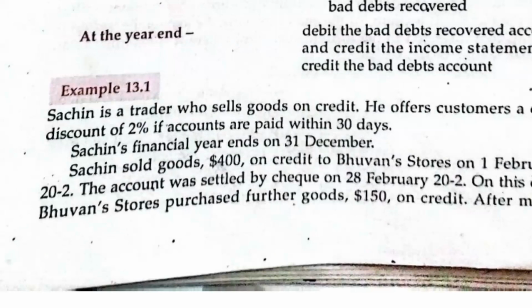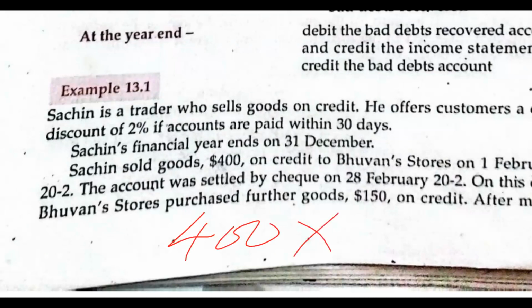What is 2% of $400? Just say 2% times 400. How much is it?